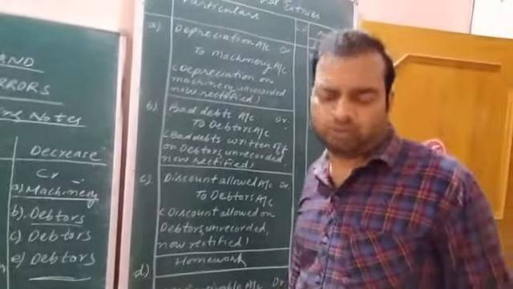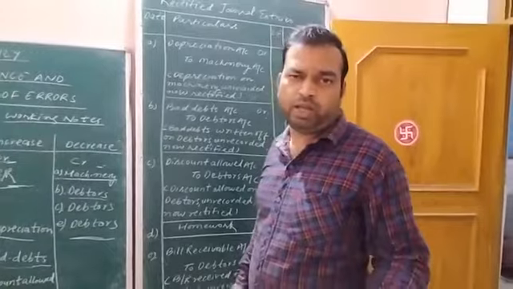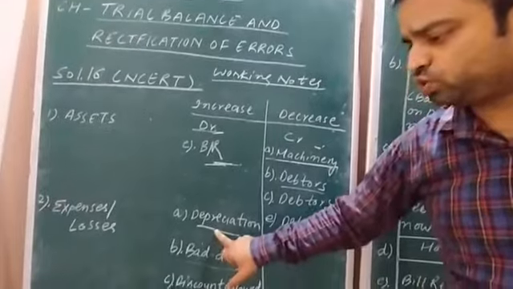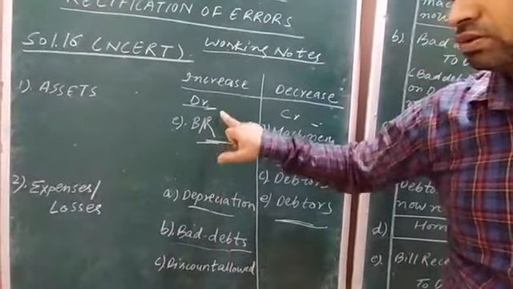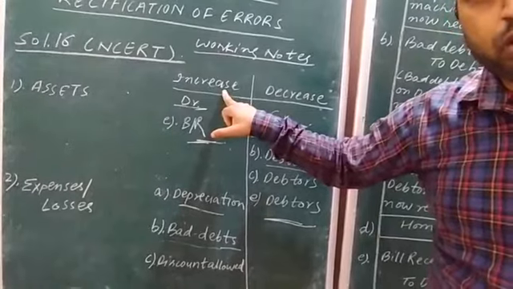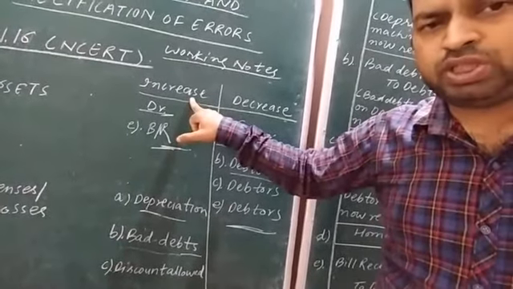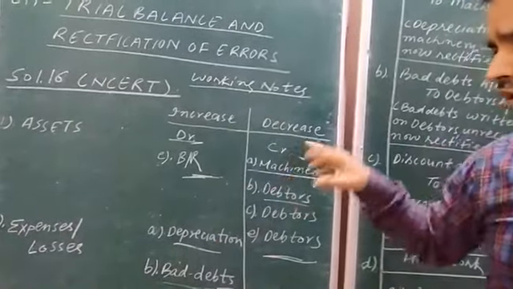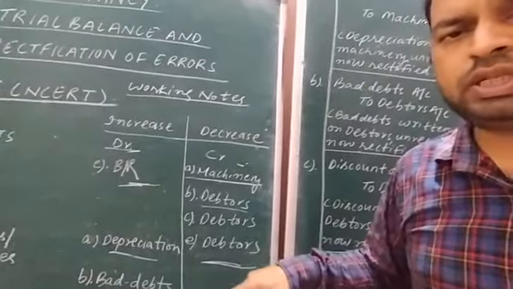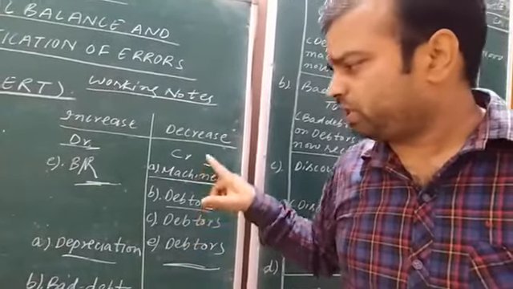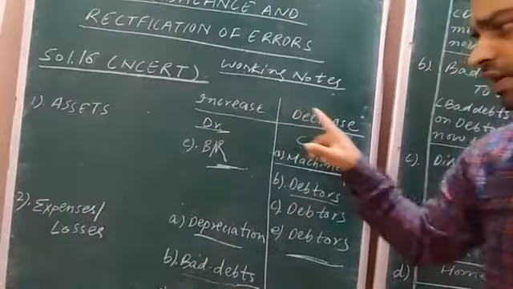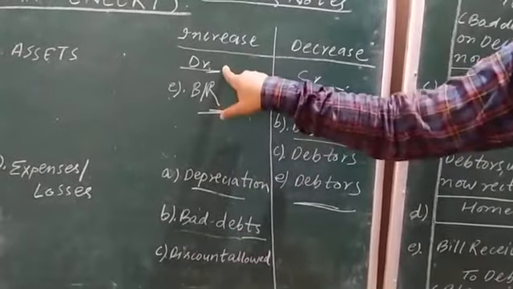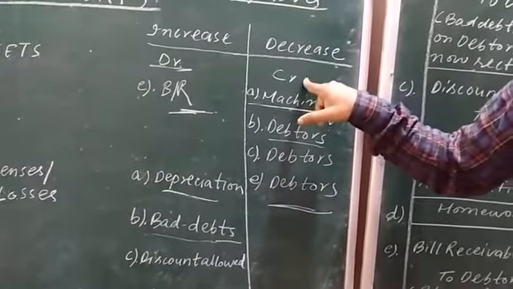Depreciation is charged on machinery. Depreciation itself is a loss. Whenever loss increases, it is to be shown on the debit side. And it is charged on the machinery. Because of being charged on the machinery, the value of the machinery will decrease. Machinery itself is an asset and decrease in asset will be shown on the credit side. So depreciation will be shown on the debit side and machinery on the credit side.